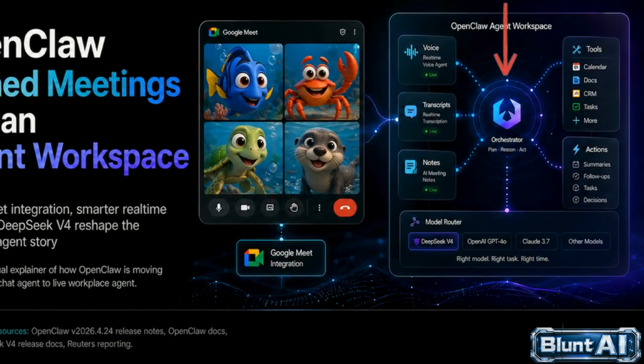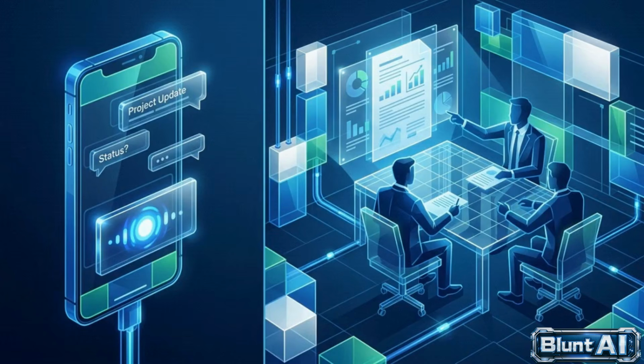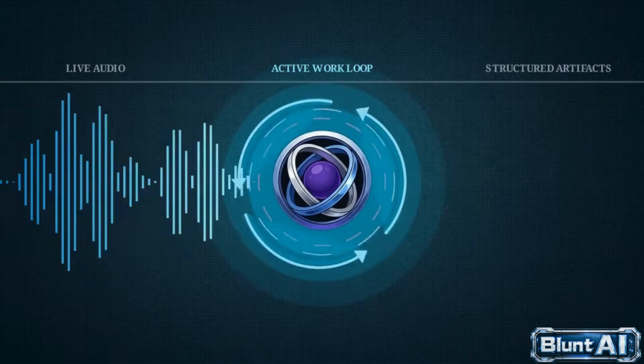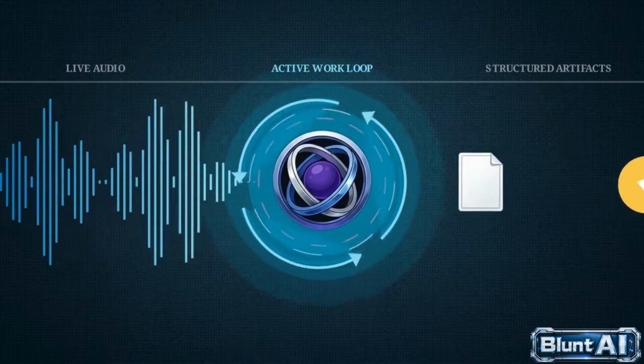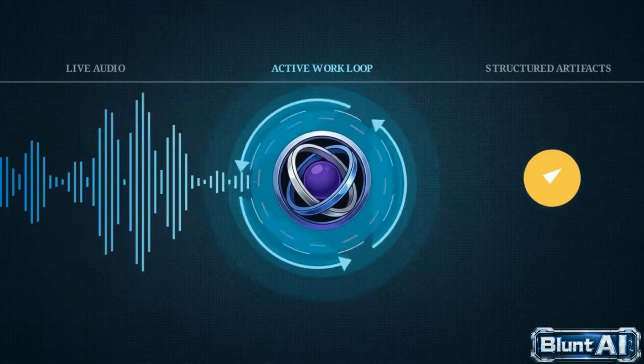The video app becomes a direct input, a controllable surface, wired right into the AI's core toolkit alongside your calendar, documents, and task manager. The assistant is moving out of the isolated chat window. It is stepping directly into live human collaboration, taking audio from meetings and turning it into active, continuous work loops.